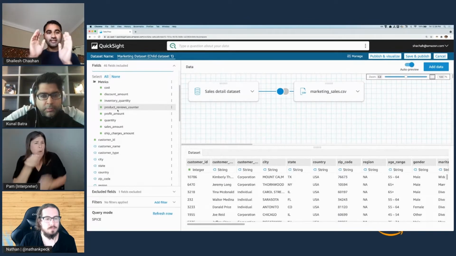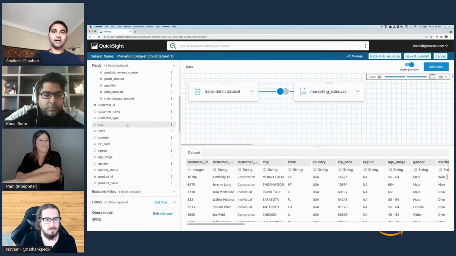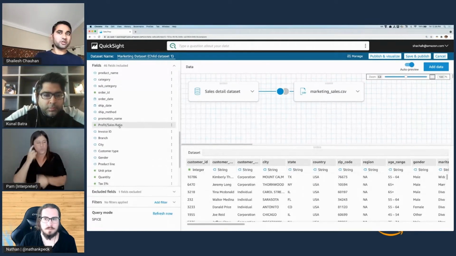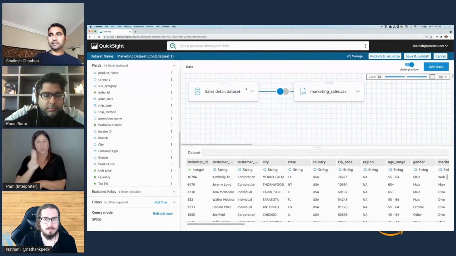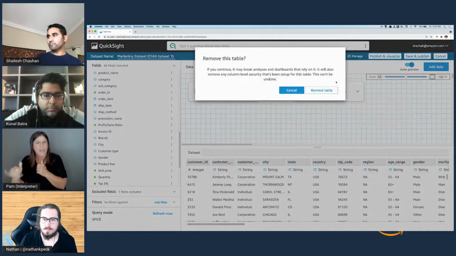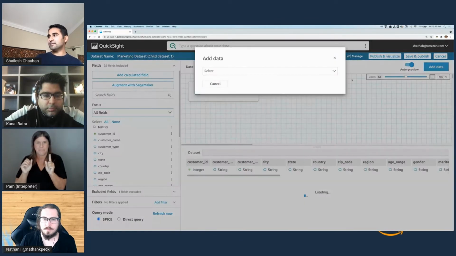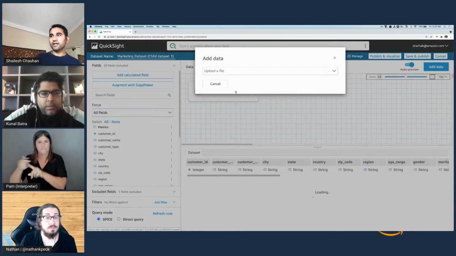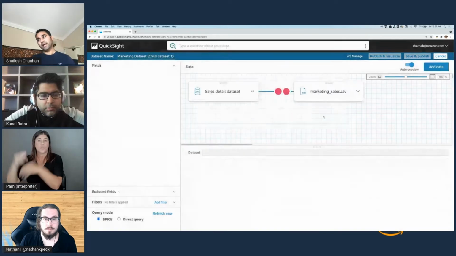I just take it and then use it for further enhancement of this data. As you can also see, the profit to sales ratio, which I just defined in the previous data set, also shows up automatically in this, right? And I use the marketing sales CSV, and how I did that is you would just add data from here. You would say upload a file, and then you use marketing data, and you upload it.